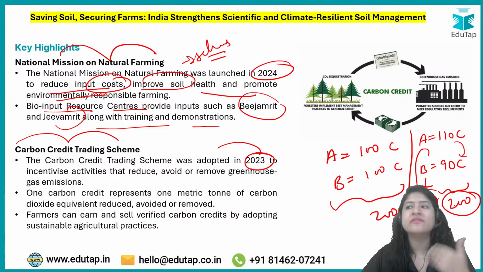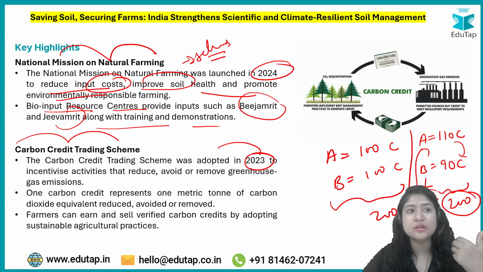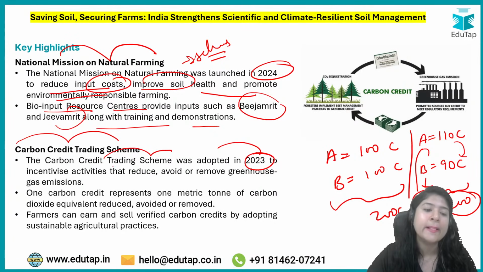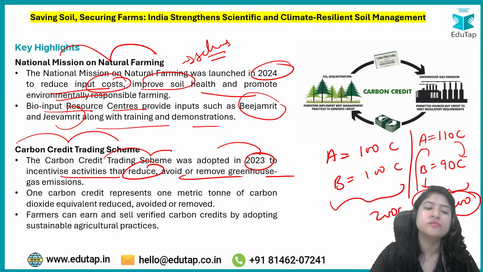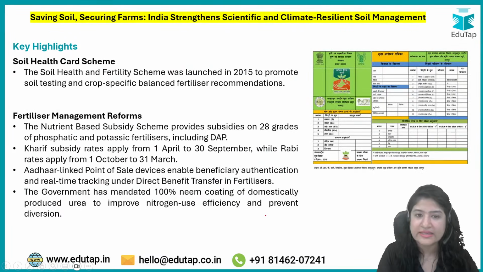And on the other hand, it will promote countries to release very less amount, so that they can sell the remaining carbon credit. So it's a very good system, okay. This is the carbon credit trading system basically, to incentivize activities that reduce, avoid, and remove greenhouse gas emissions, okay. One carbon credit represents 1 metric ton of carbon dioxide equivalent reduced, avoided, or removed. I hope you have gotten the concept as well, okay.